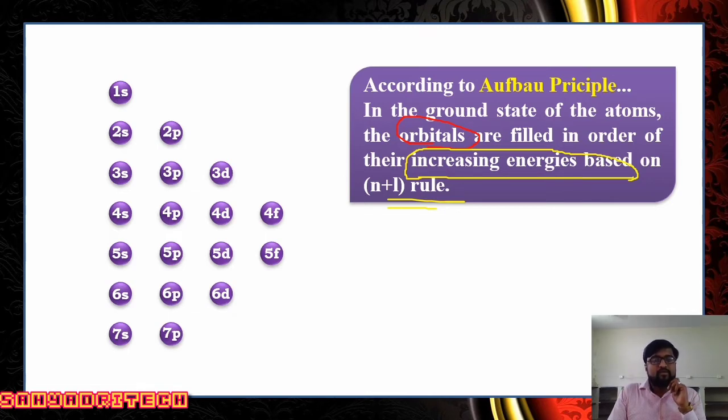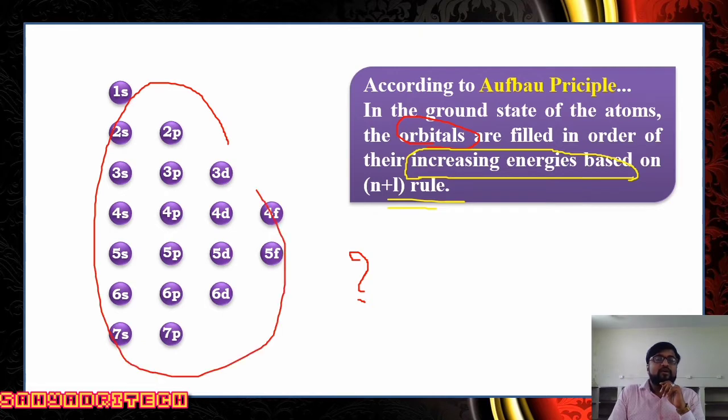According to that rule, what does it say? Electrons enter into various orbitals in the increasing order of their energies. Well, now the question is how to decide which orbital has less energy and which has high energy. I mean, how to decide the relative energy of these different orbitals.